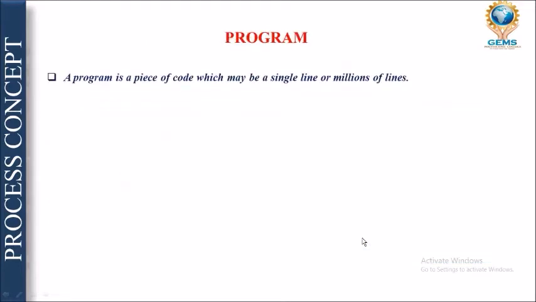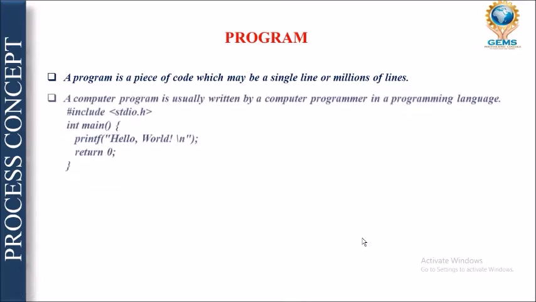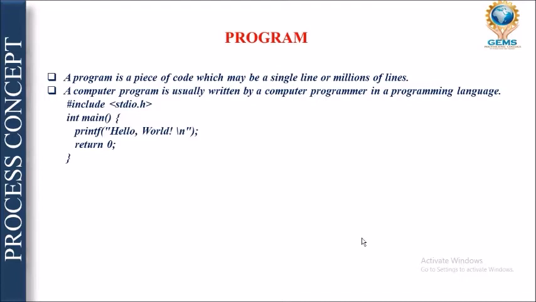Fine. So what is a program? A program can be a single line or millions of lines, right? It is also known as a piece of code, which is written in a single line or in millions of lines. So here I have taken one example, that is #include <stdio.h>. It is written in C programming, in which this program will be taken as a process for execution. So here I have taken #include <stdio.h>, int main, printf hello world, return 0, right?